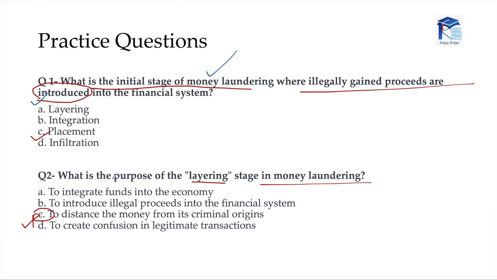The second question, I see a lot of potential for students overthinking and getting it wrong. What is the purpose of the layering stage in money laundering? If you stick to the basic concept, you will straightaway go and tick C. However, start overthinking and you may find all four options could be right. That's where you stick to the basic concept. What is the purpose of layering? That's it. So our answers are C and C respectively.